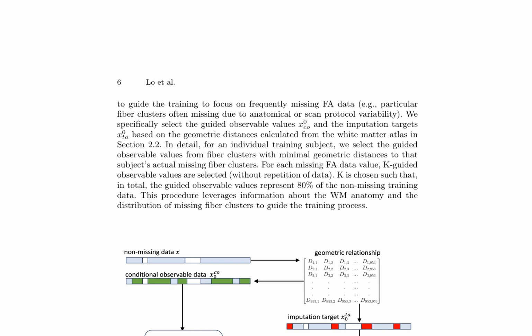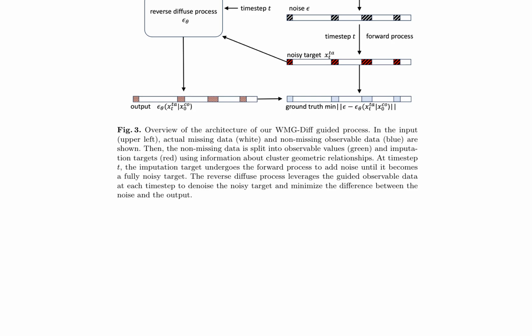The architecture of the WMG-Diff guided process involves splitting non-missing data into observable values and imputation targets using geometric relationships. At each time step, the imputation target undergoes a forward process to add noise until it becomes fully noisy. The reverse diffuse process leverages guided observable data at each time step to denoise the noisy target and minimize the difference between the noise and the output. This approach aims to provide accurate imputation of missing FA data in tractography analysis.